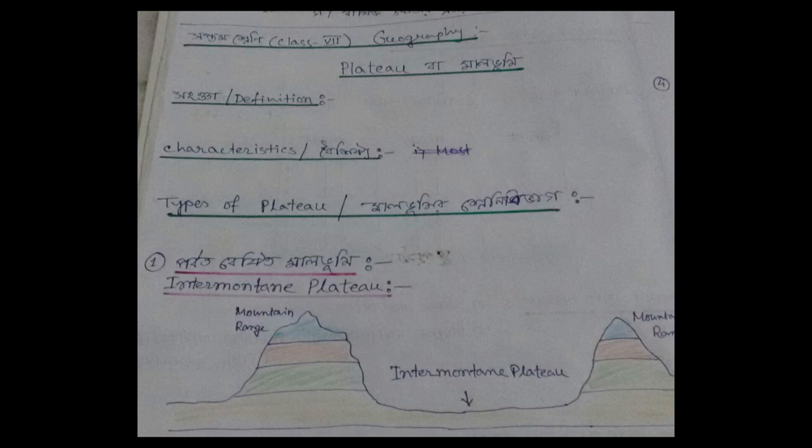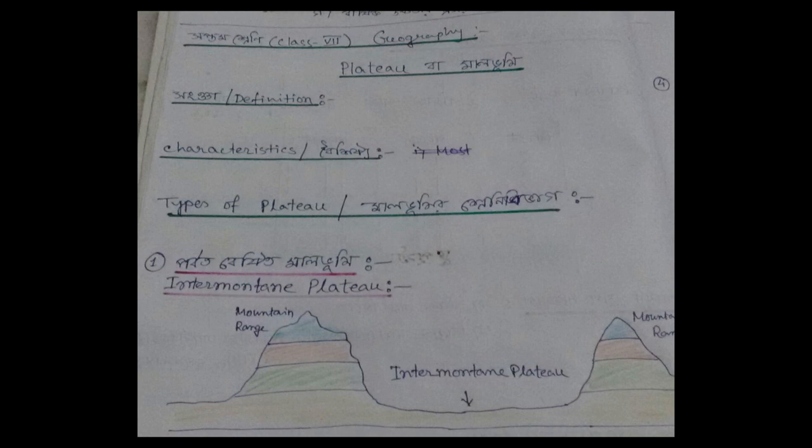Then what is a plateau? The answer is, a plateau is a flat and elevated land with steep slopes. Plateaus must have steep slopes on all sides and it is generally over 300 meters in height.